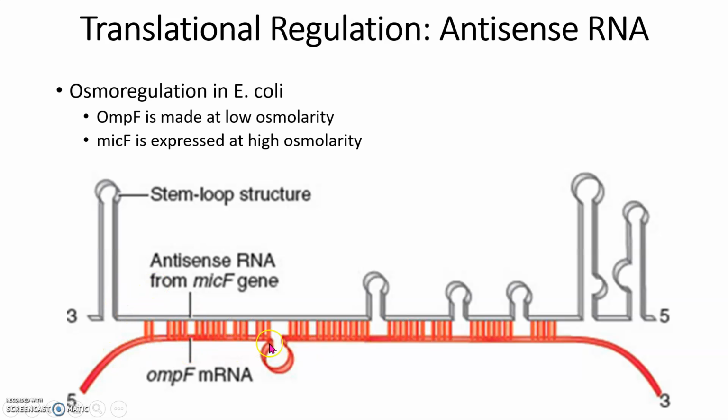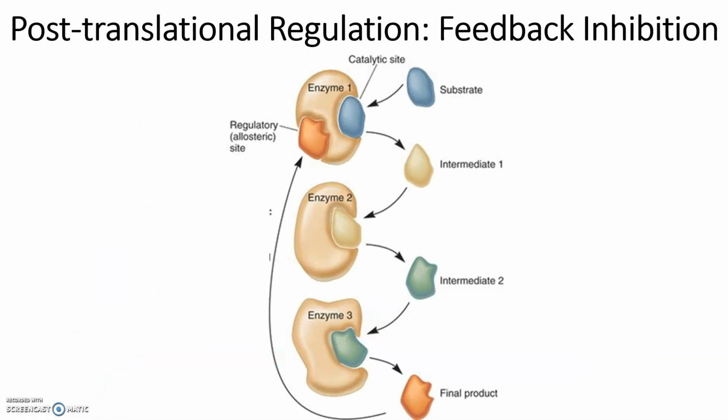And this OmpF is made when we have low osmolarity. Well, when our osmolarity increases, we make micF, and micF can bind to ompF mRNA to stop it from functioning. Stop the translation by stopping the ribosomes.